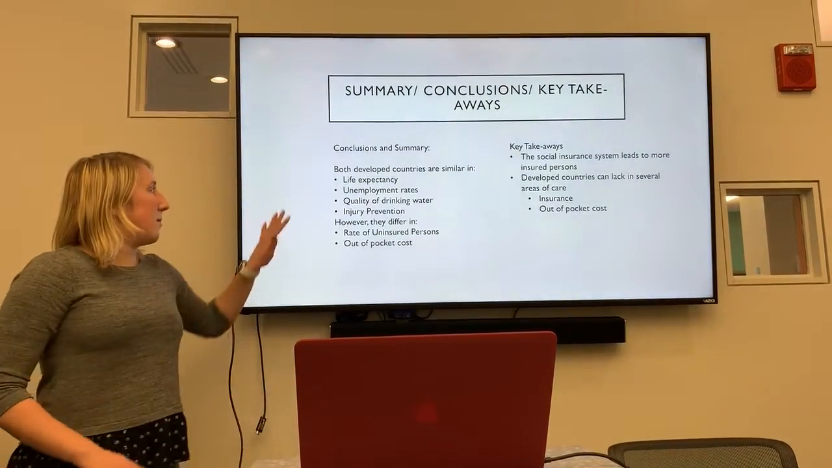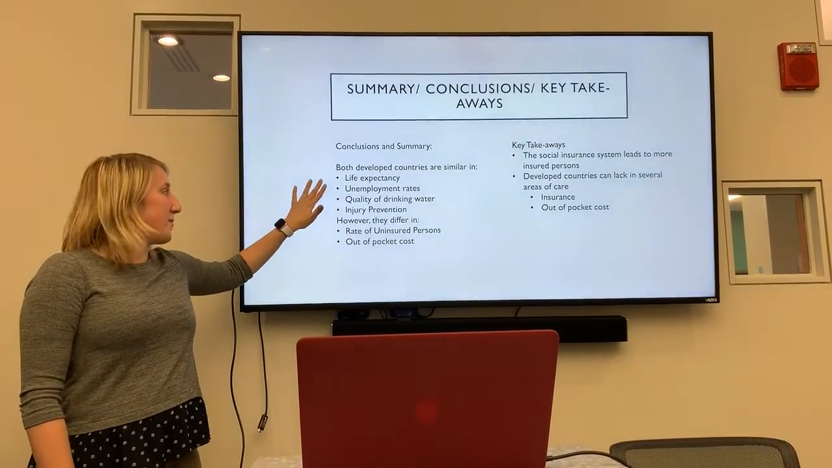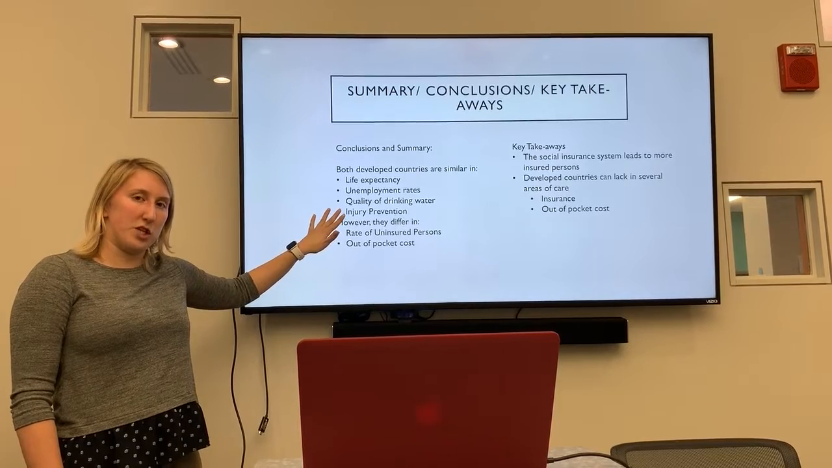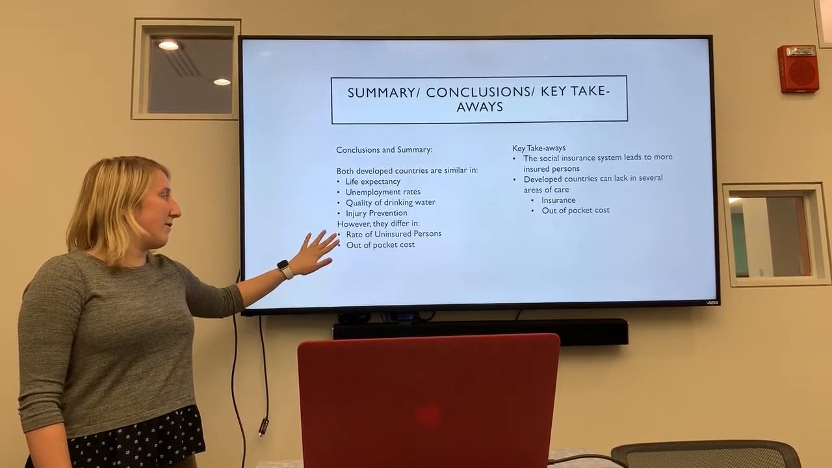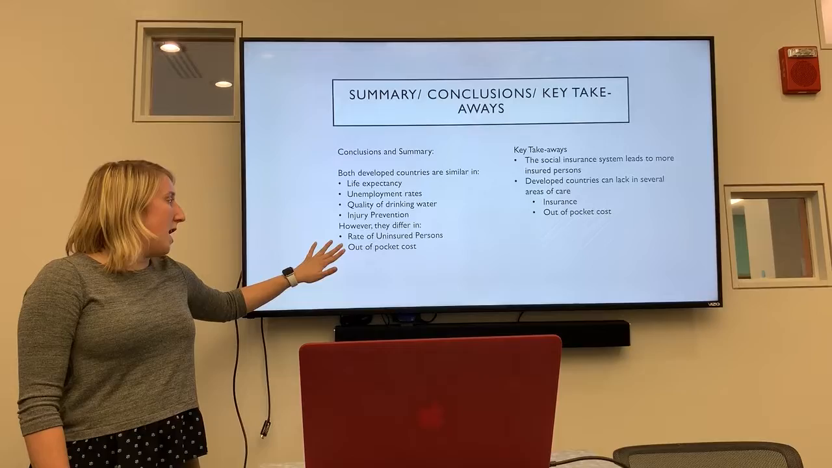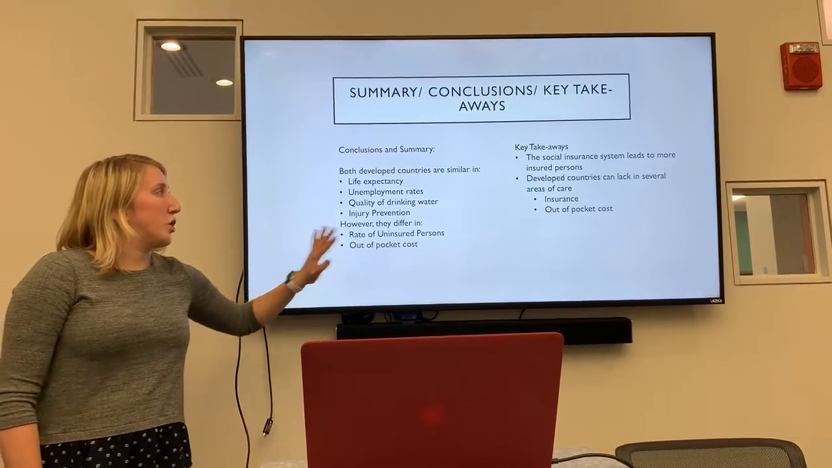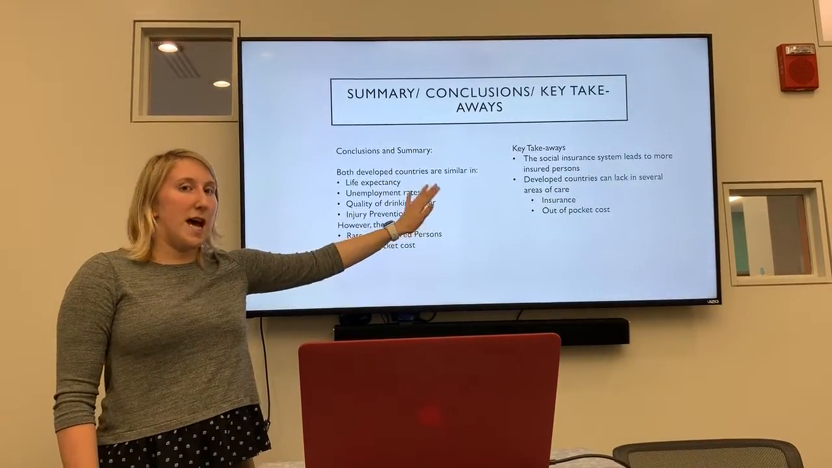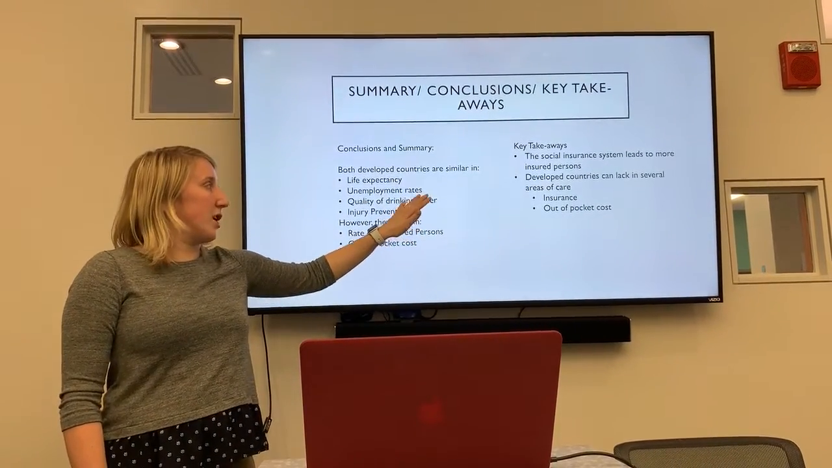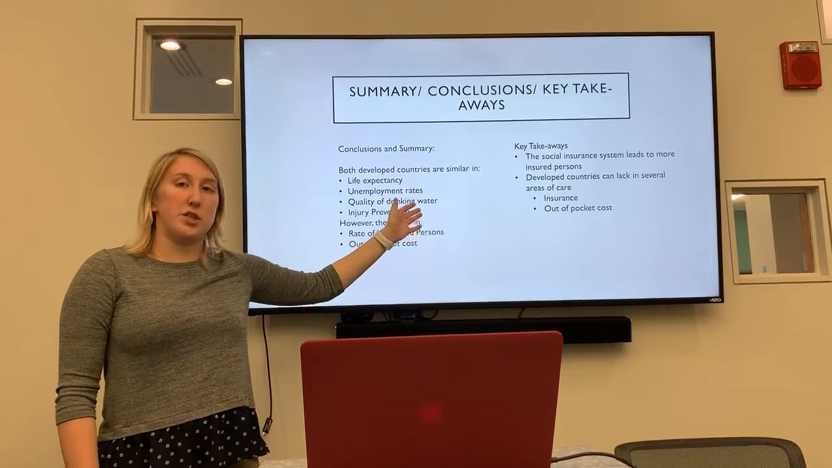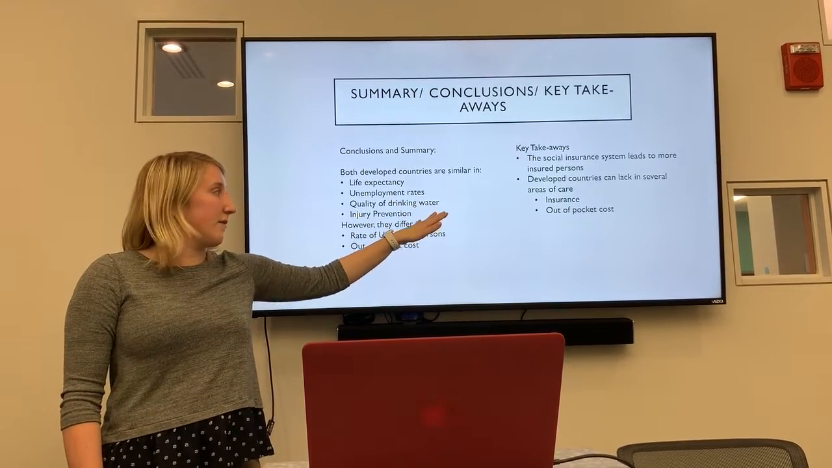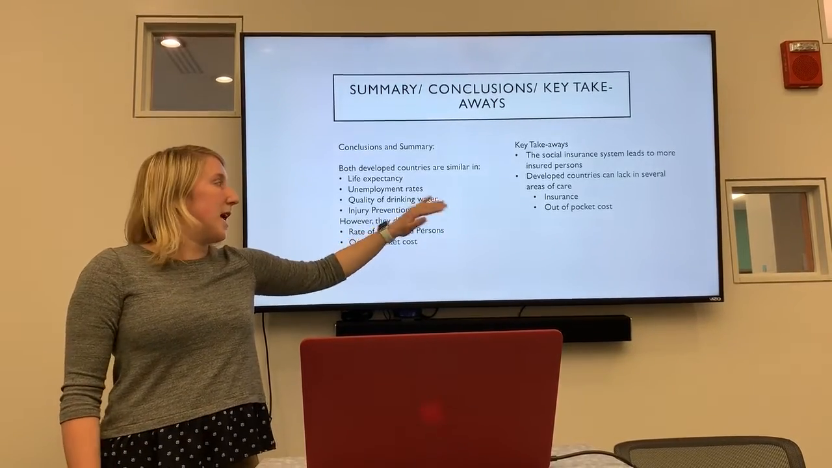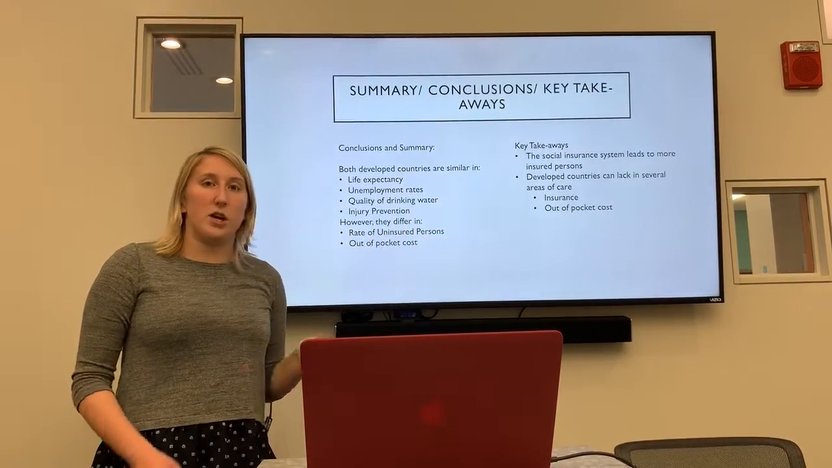So in summary, both countries are very similar in their life expectancy, their unemployment rates, quality of drinking water, and their intervention program or injury prevention programs that were created. However, they differ in their rate of uninsured people, as we saw, and their out-of-pocket cost. So key takeaways: the social insurance program leads to more insured persons. However, both developed countries can still have flaws in both areas of healthcare. So in the United States, our insurance program is definitely lacking, and in both countries, the out-of-pocket costs are lacking.